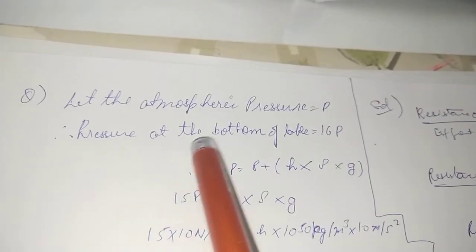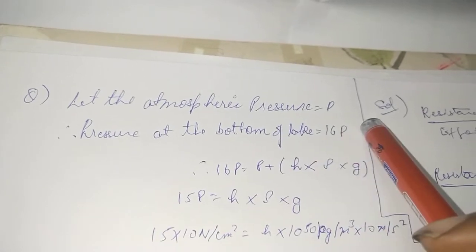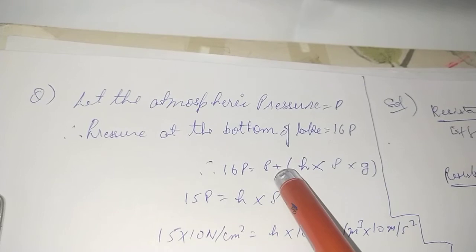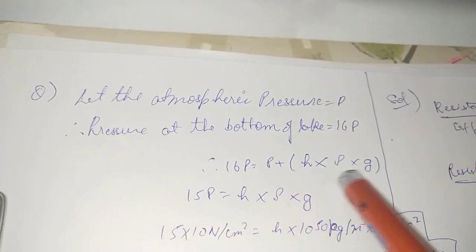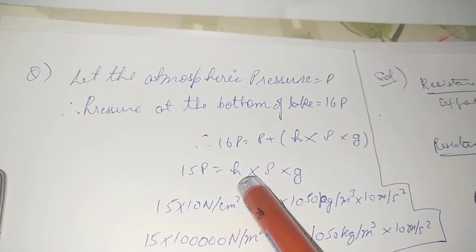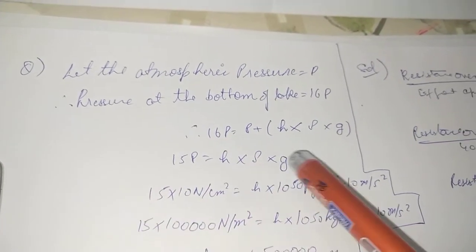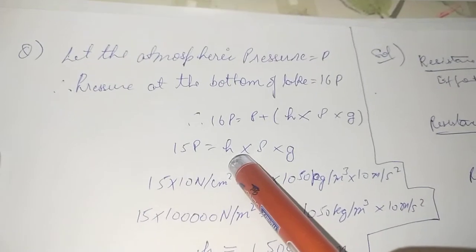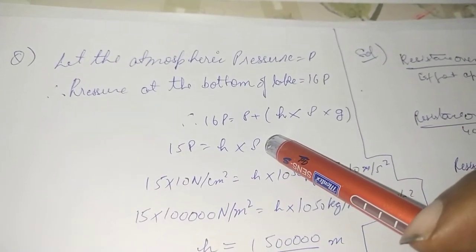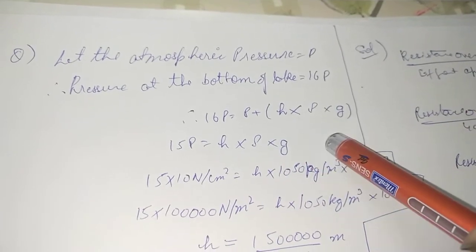So we know that at the bottom it is 16 times, so let the atmospheric pressure be P. So it is 16 P, and pressure at the bottom will be equal to the atmospheric pressure plus the pressure due to the vertical height. So 16 P minus P will be equal to H into rho into g. Here H is the vertical height or depth of the salt water, rho is the density of the liquid salt water, and g is the acceleration due to gravity.